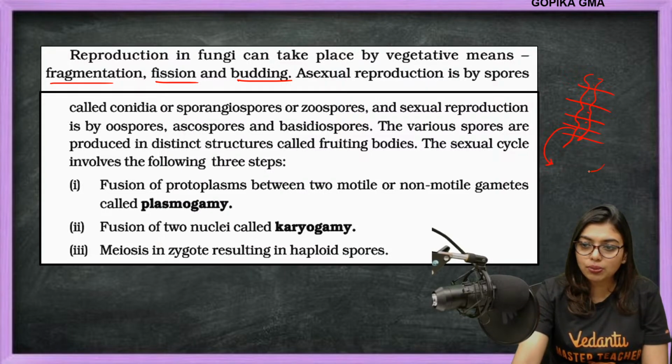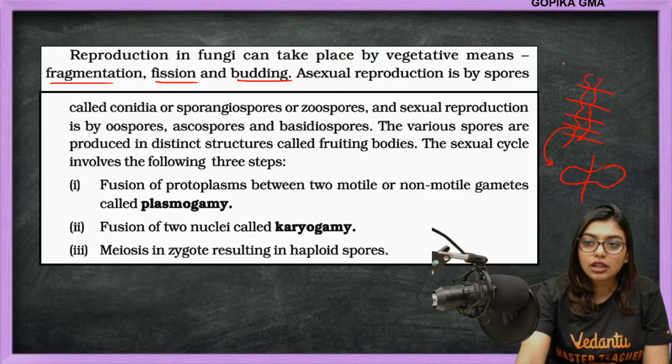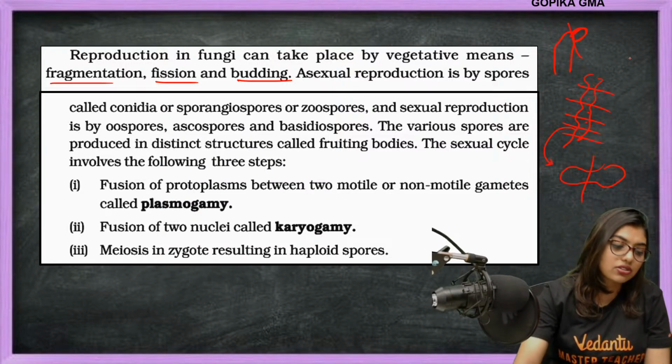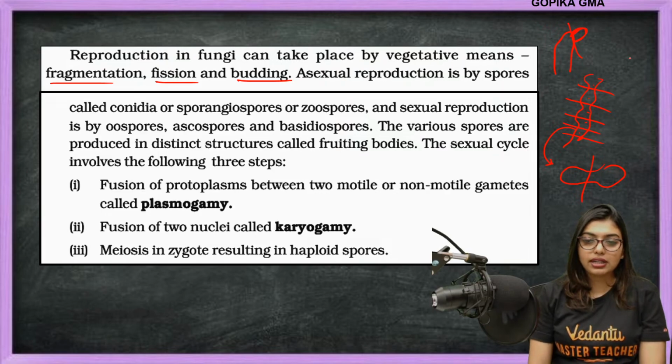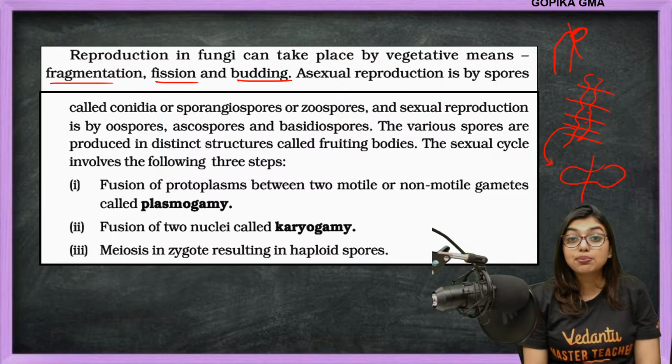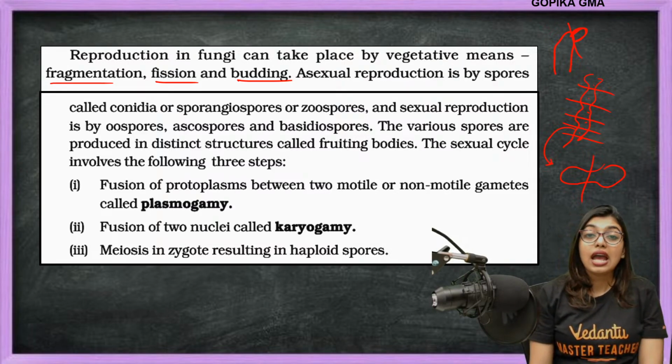Fission is where two pieces get separated. Budding means another one is growing on one, a daughter is growing on the parent. After some time this will separate and it will start growing by itself. Now asexual reproduction is by spores. This is very important. Asexual reproduction.